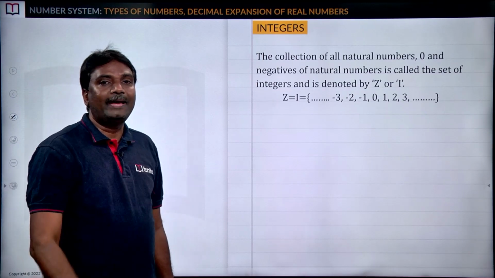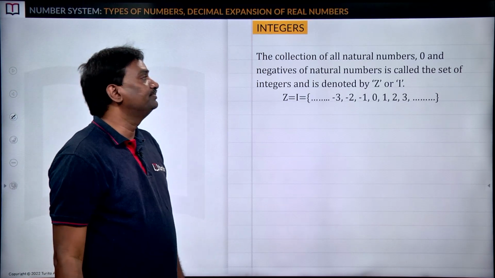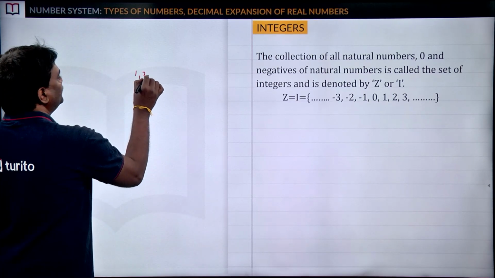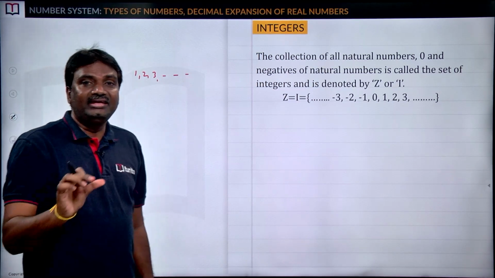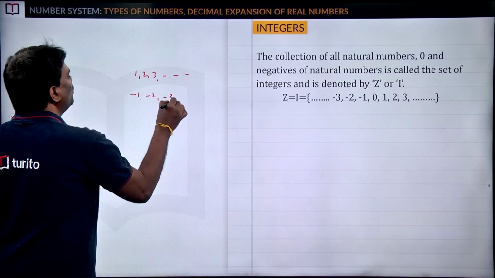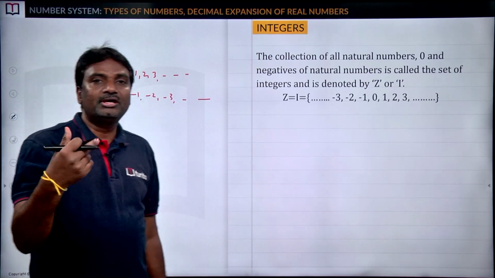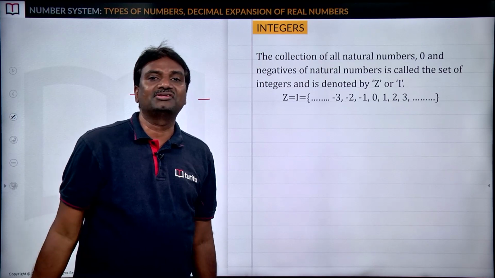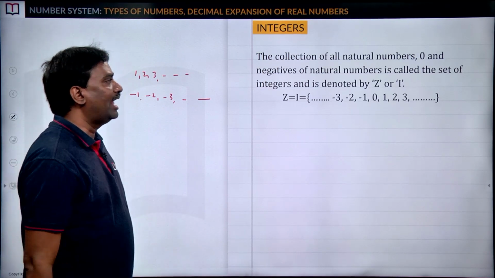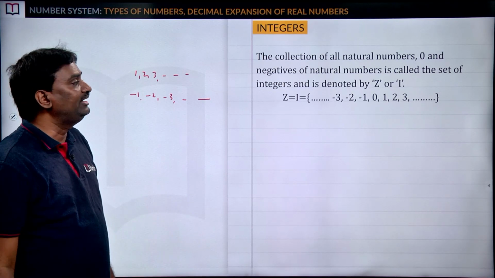How can we say one number is an integer? The collection of all natural numbers, 0 and negatives of natural numbers. What are the natural numbers? 1, 2, 3, and so on. Negatives of natural numbers means taking -1, -2, -3, and so on. So these are the negatives of natural numbers. Just put the minus symbol before a natural number, then we can say that is the negative of the natural number.